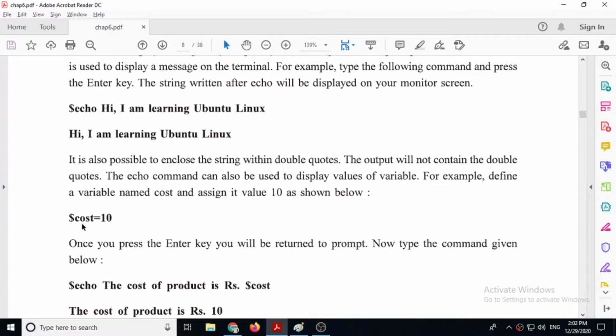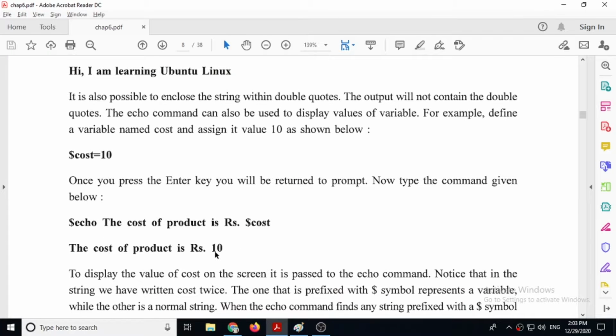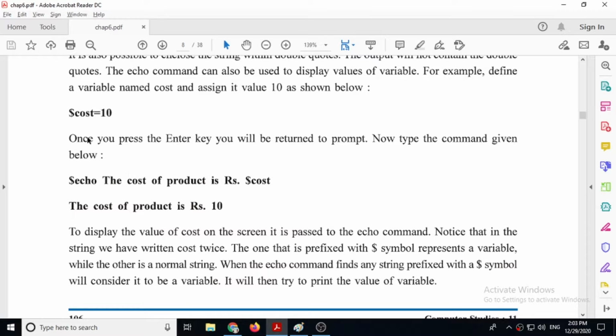See here, cost is a variable, and if you want to print the value of the variable, then you have to give echo "the cost of the product is rupees $cost", then it will print the value. See, while creating or declaring a variable, you do not give the $ sign. This is actually the command prompt, meaning where you are writing the command.